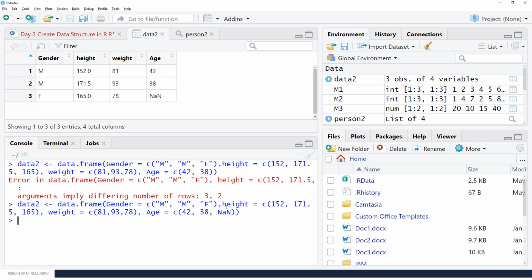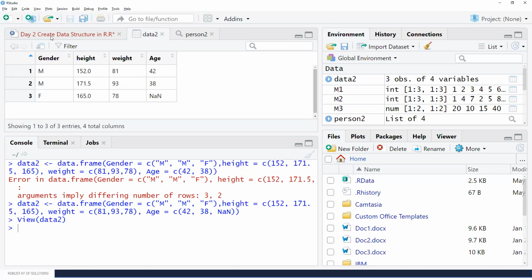Yes. So whenever we have some missing values, at that time we have to use this NA. And now you can see here in data2, this NA is there. NA means missing value, right? So that you can mention over there. So please create this data frame in your system and then mention in the chat box once it is done.